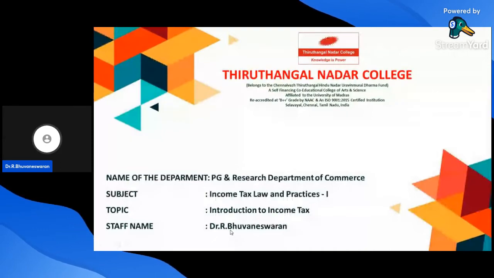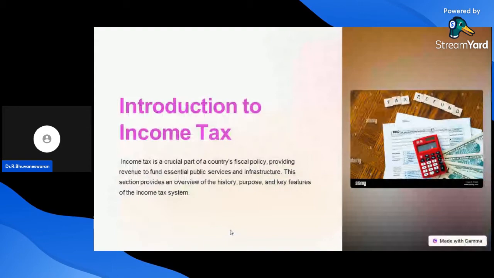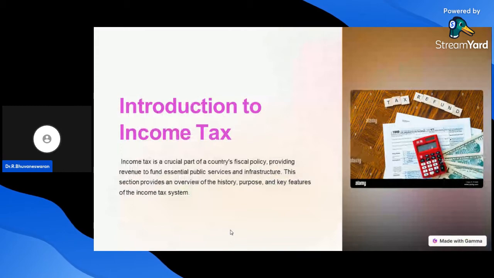What is meant by income tax? Income tax is a government levy imposed on individuals or business entities. The amount of tax owed is typically a percentage of the person's income, which includes salaries, investments, and other sources. The tax is collected to fund various purposes and government functions. Tax rates and rules can vary depending on the jurisdiction and the specifics of the income being taxed. This is called income tax.